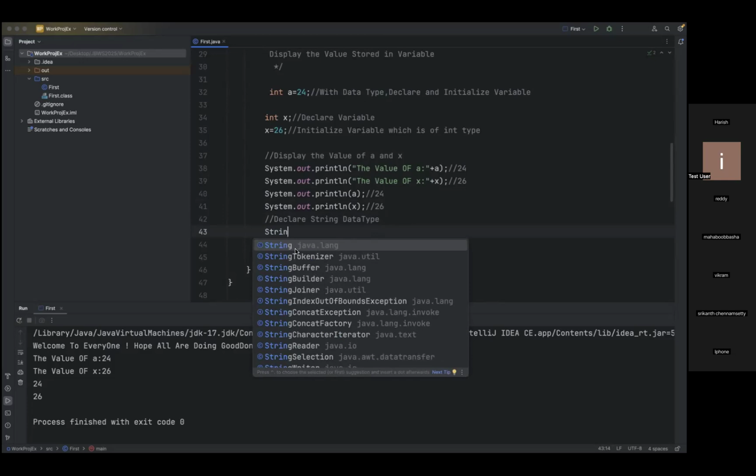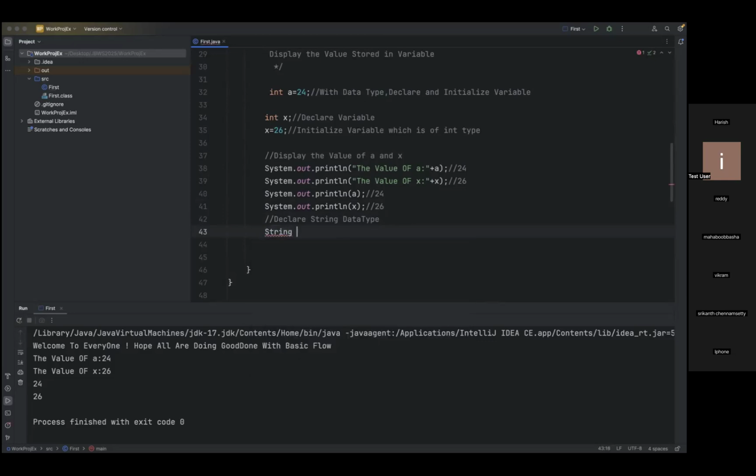This is a class. Based on our requirement, we can use string as either a data type or a class. So here, string name equal to test user. If I'm using this particular step, string is behaving as a data type.